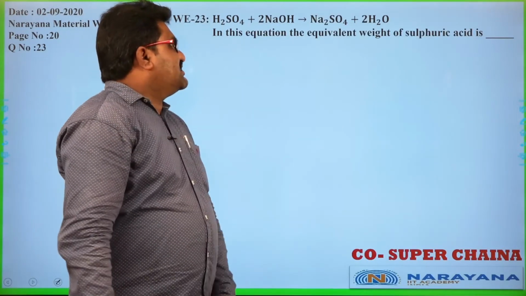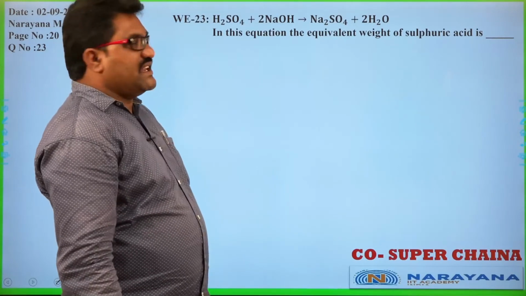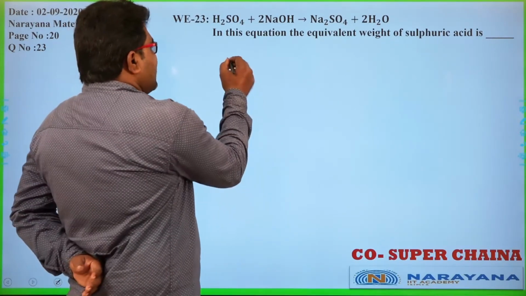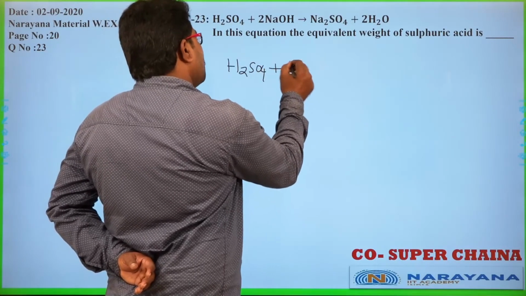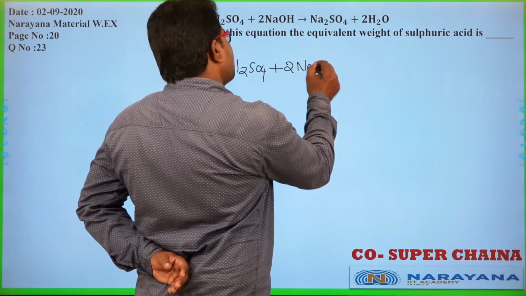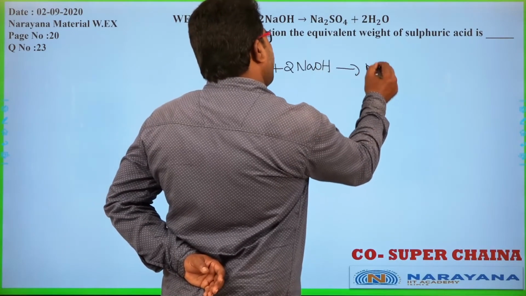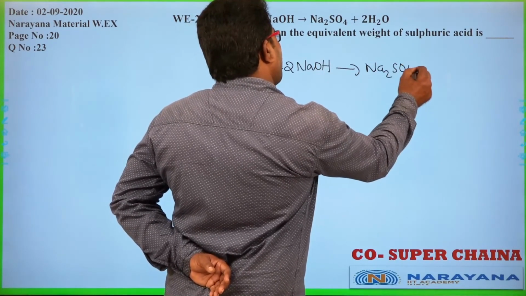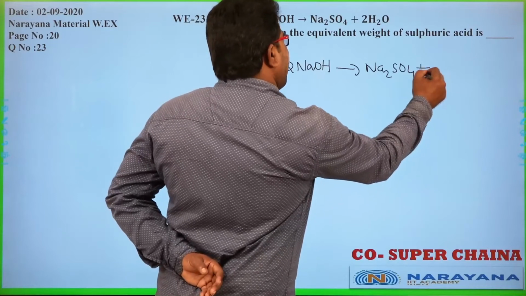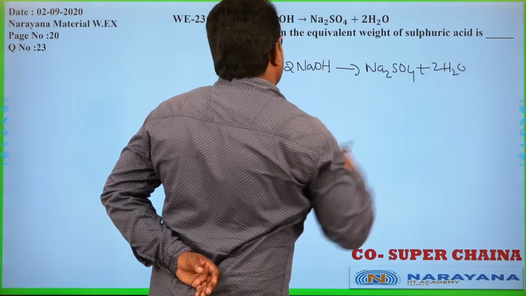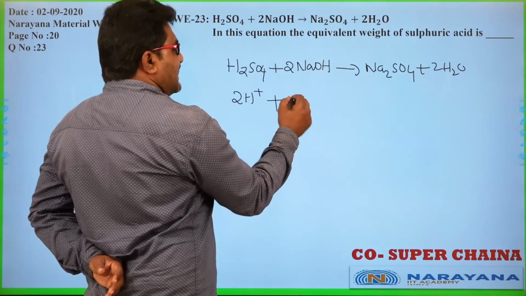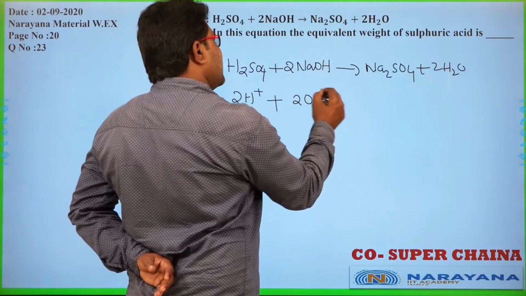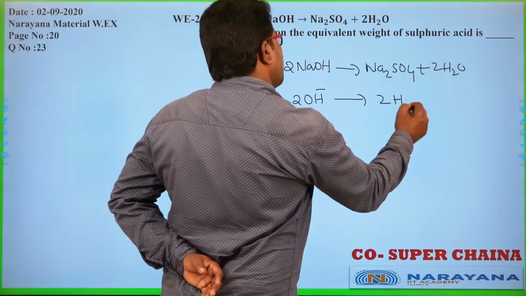H2SO4 plus 2NaOH. See here, H2SO4 is reacted with 2 moles of NaOH and forms Na2SO4. In this case it is a neutralization reaction. 2 H plus ions from acid and 2 OH minus ions from base form 2 water molecules.